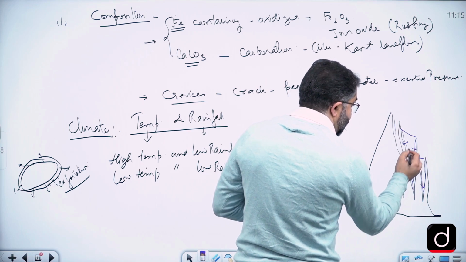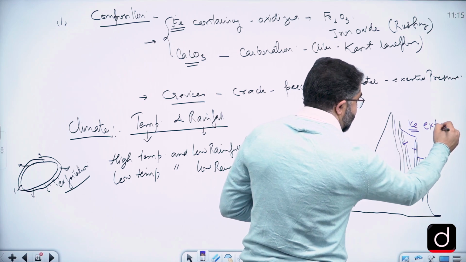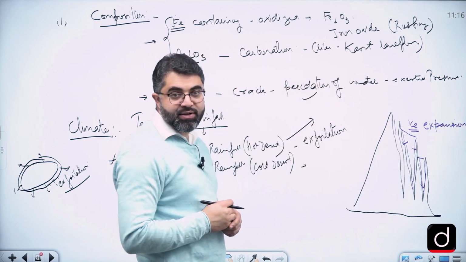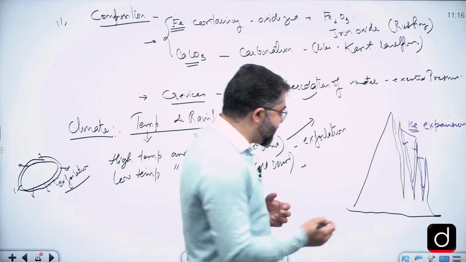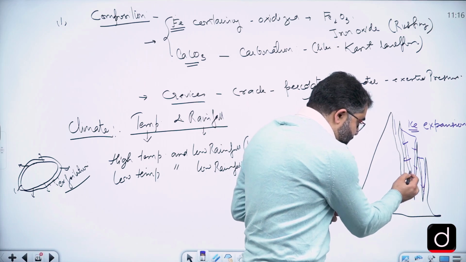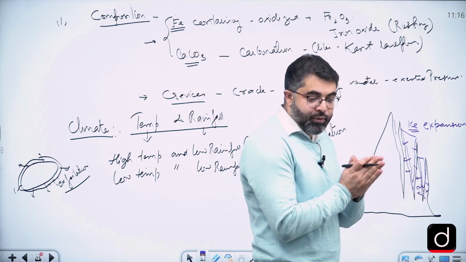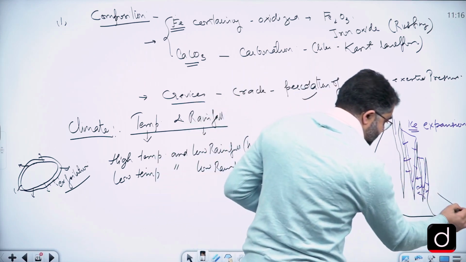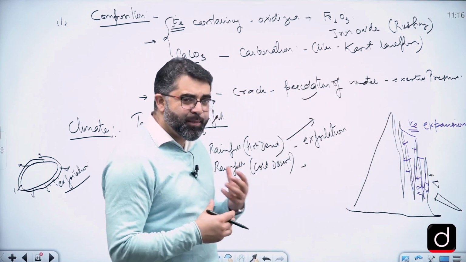we know that if it freezes and gets converted into ice, there's an expansion in ice. Water, when it freezes, expands. And due to that expansion, it exerts a huge amount of pressure in the rocks, and ultimately rocks break down.